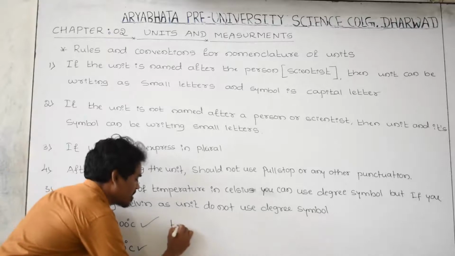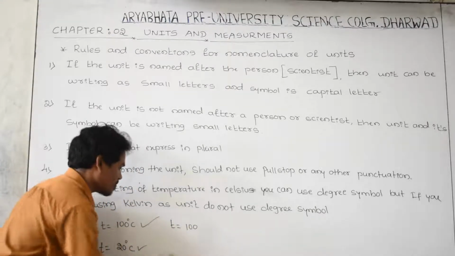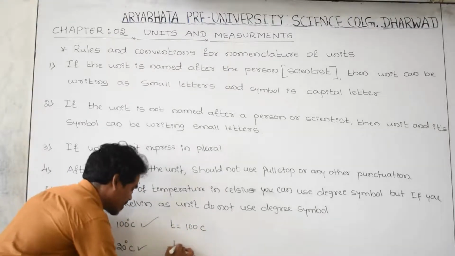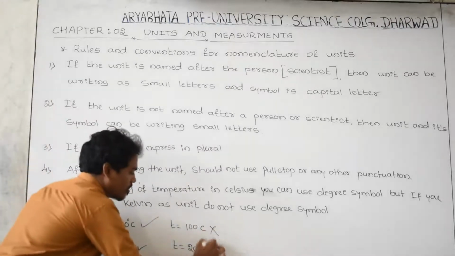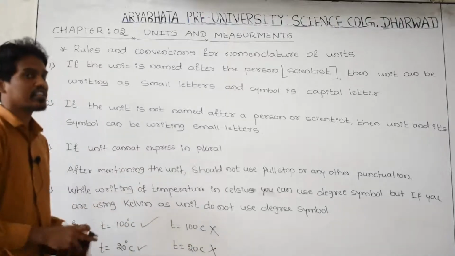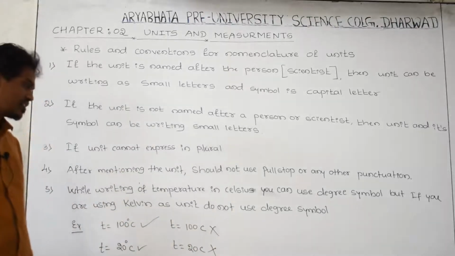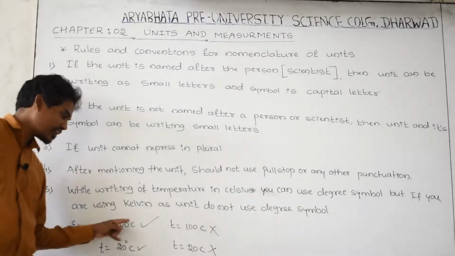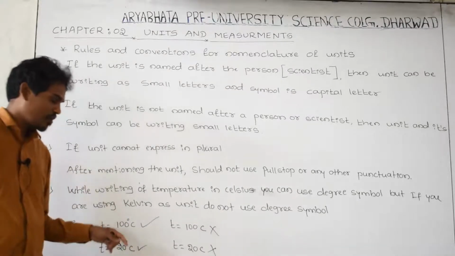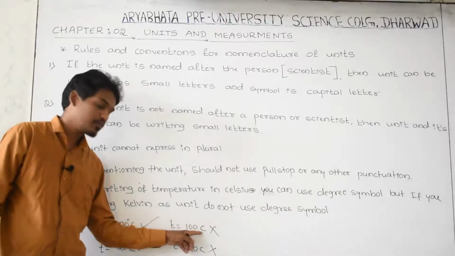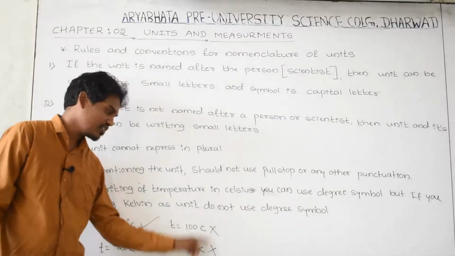But temperature is equal to 100 Celsius, or temperature is equal to 20 Celsius, this is wrong. Whenever you are expressing the temperature in terms of degree Celsius, you can use a degree symbol. This is a degree symbol. But writing without a degree symbol in terms of Celsius is wrong.